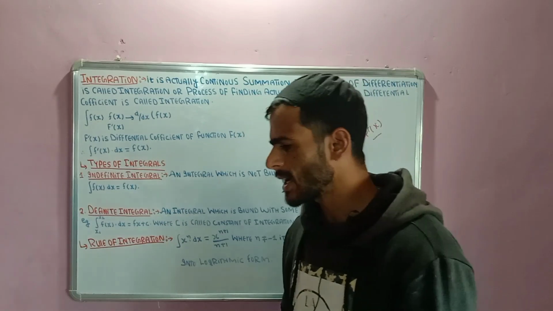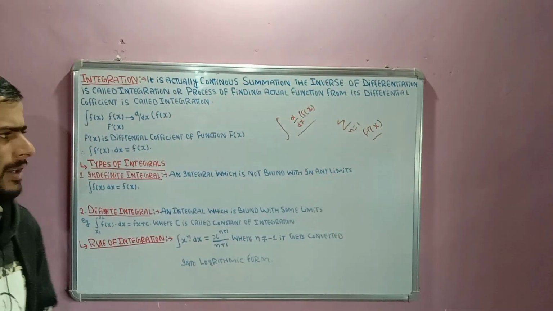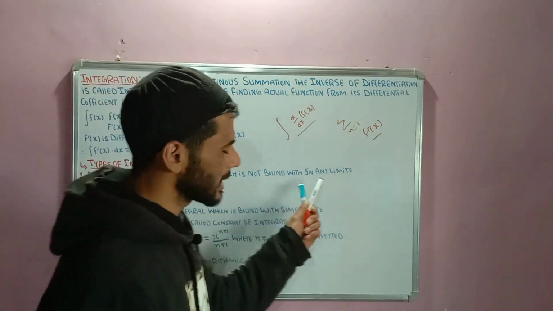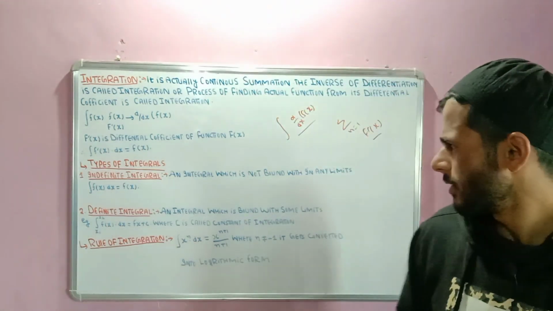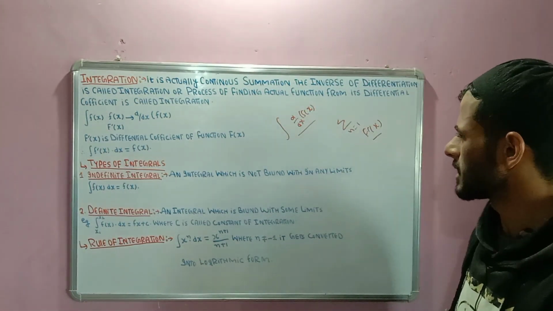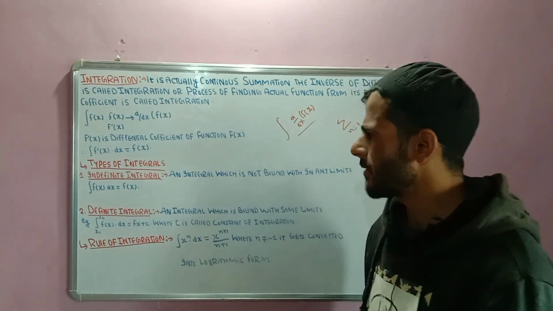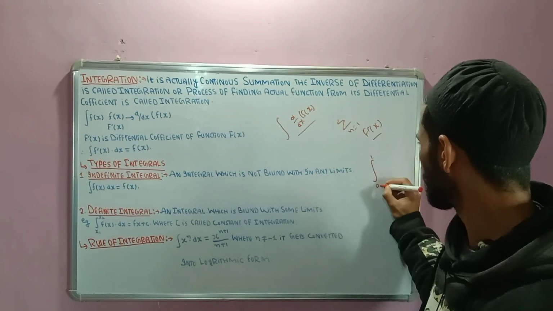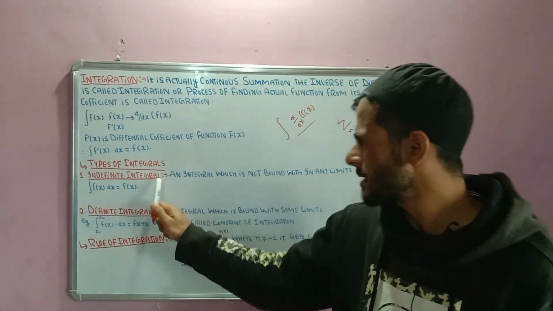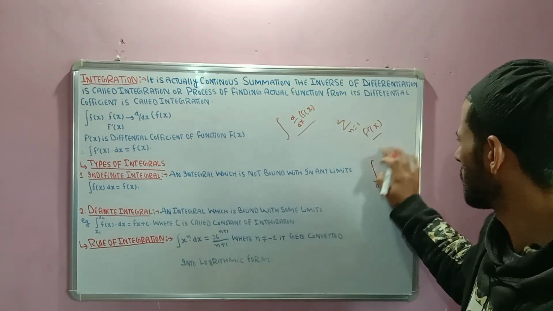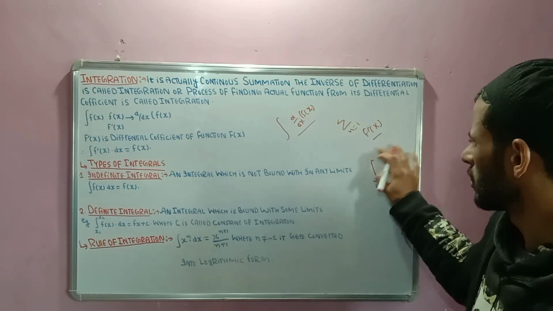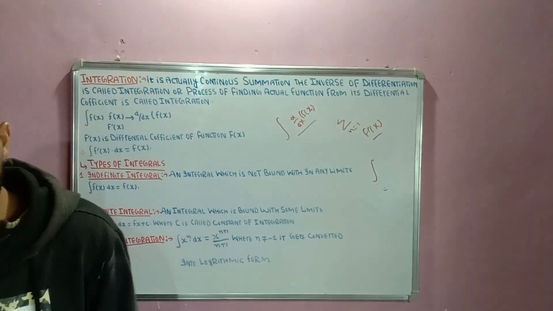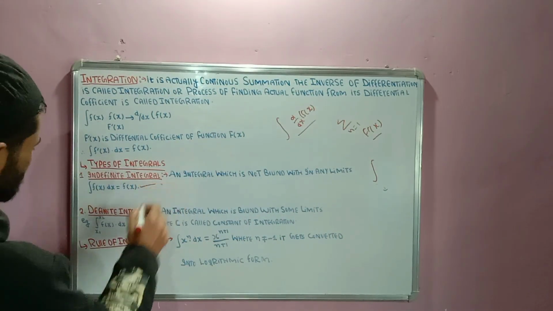Okay. Now the types of integrals. The first type of integral is called an indefinite integral: an integral which is not bound with any limits, which has no limits. For example, integral of f of x dx is equal to f of x. These are called limits. In case of the indefinite integral, there are no limits. Or we say that an integral which is not bound with any limits is called an indefinite integral. Example, integral of f of x dx is equal to f of x.